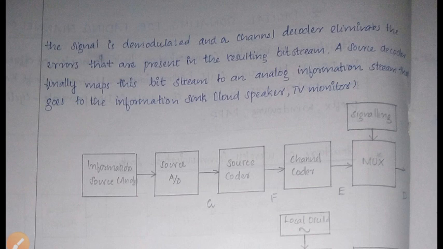Okay, then finally the source decoder is there. The source decoder finally maps this bit stream to an analog information stream that goes to the information sink. The information sink means the output, that is the loudspeaker. It may be a loudspeaker or a TV monitor. Okay, this is the main concept of the structure of the wireless communication link.